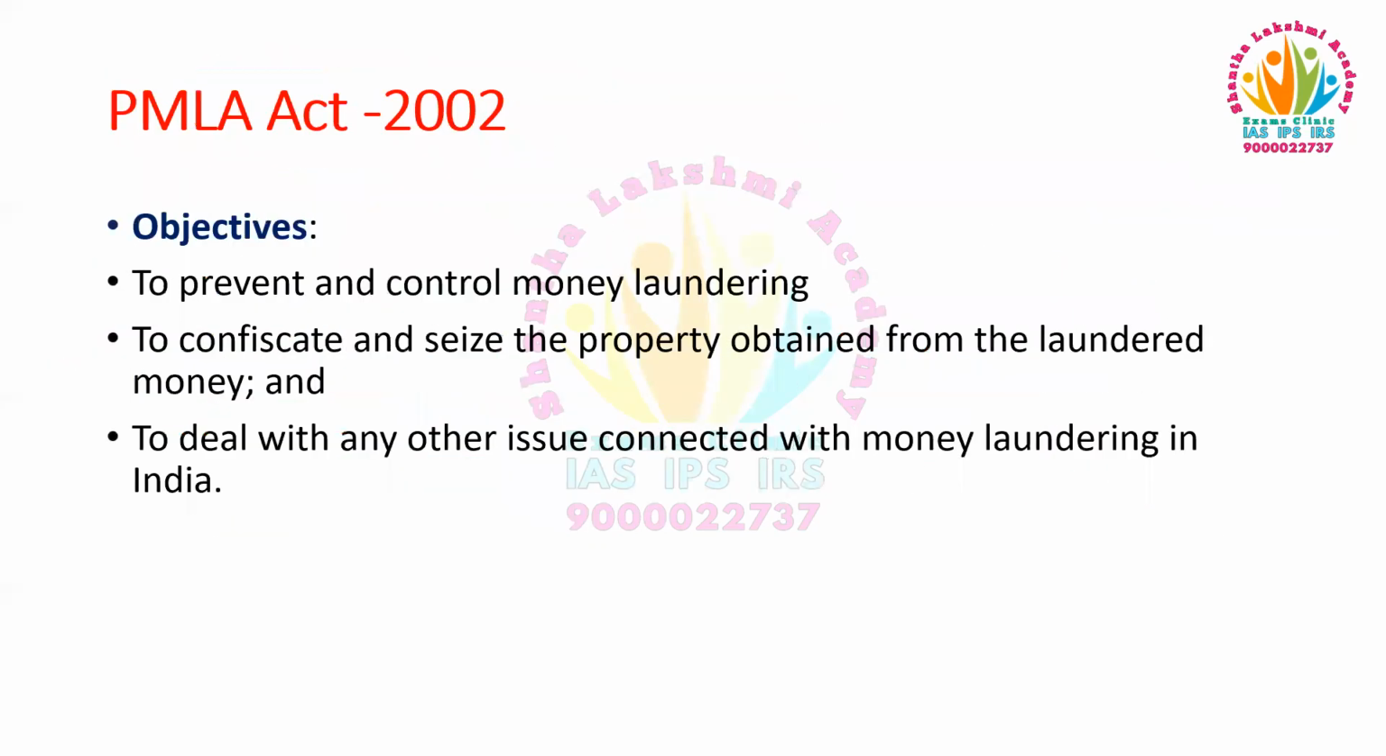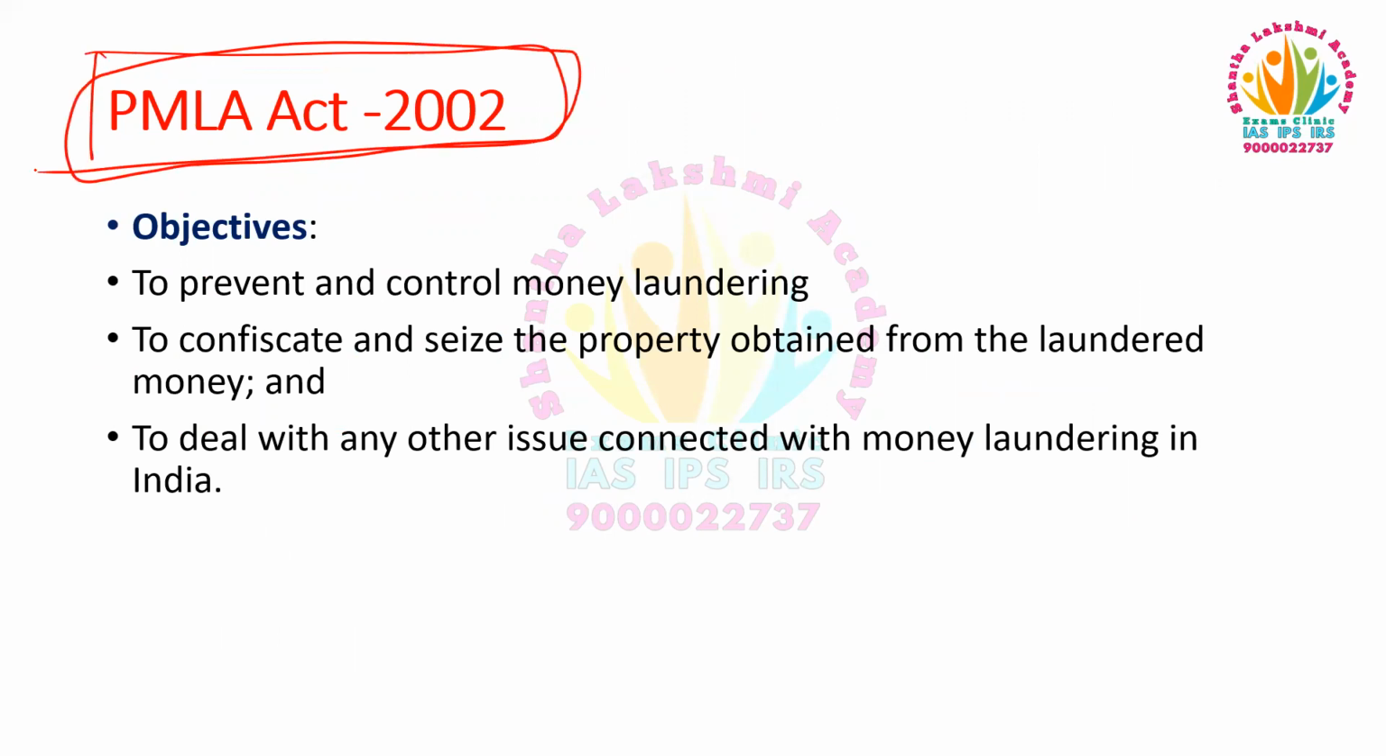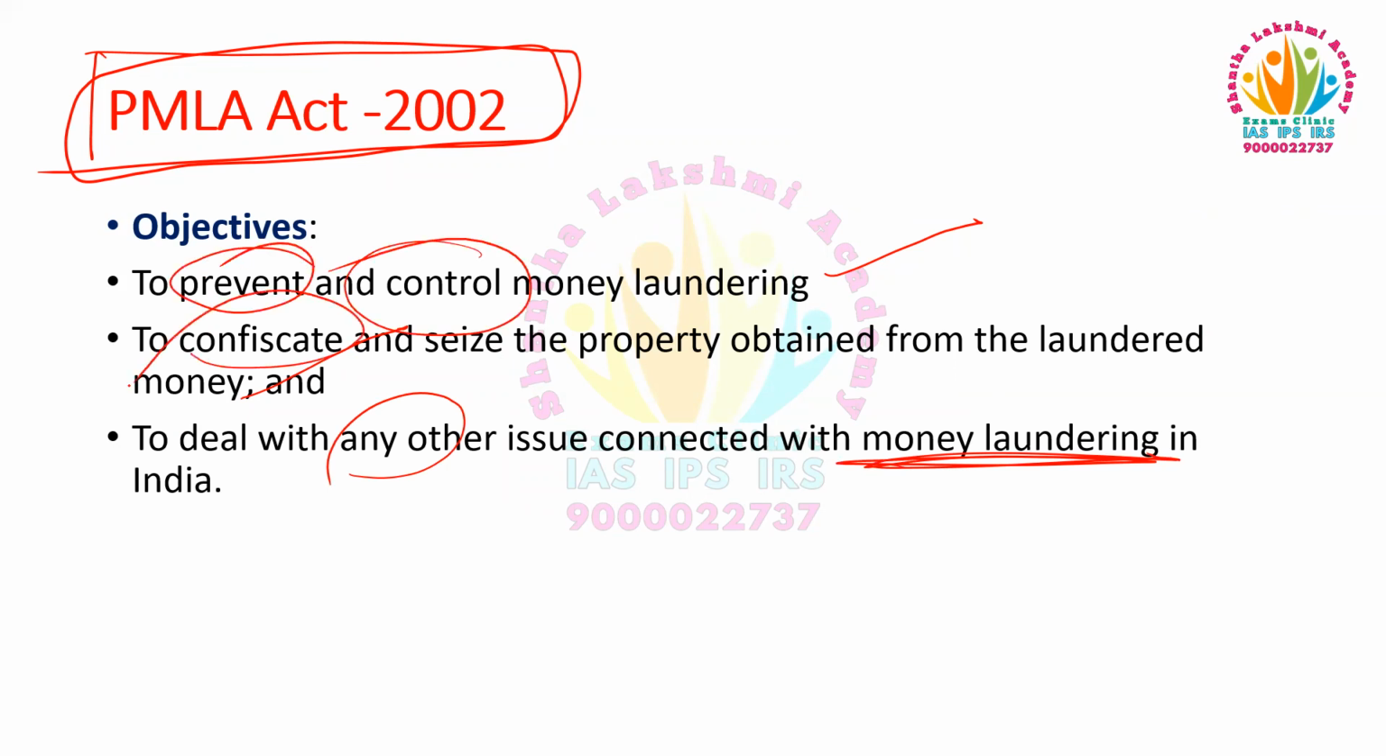Now let us deal with the provisions of the Prevention of Money Laundering Act 2002. So what are the objectives of this PMLA Act? There are three objectives, that is to prevent and control money laundering, to confiscate and seize the property obtained from money laundering, and to deal with any other issues connected with money laundering. So what are the objectives? To prevent and control money laundering, to confiscate and seize the property, and to deal with any other issues related to money laundering.